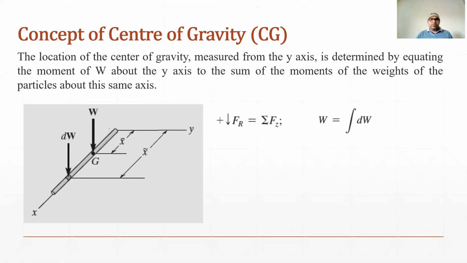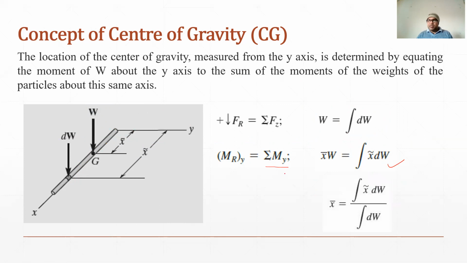The moment about the y-axis will be equal to the sum of moments of the weights of particles about the same axis, which is the y-axis. So we can write this equation, and solving it, we have a formula for the x coordinate of the center of gravity. Taking this as equation 1.